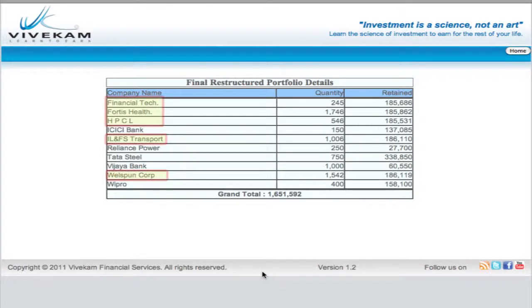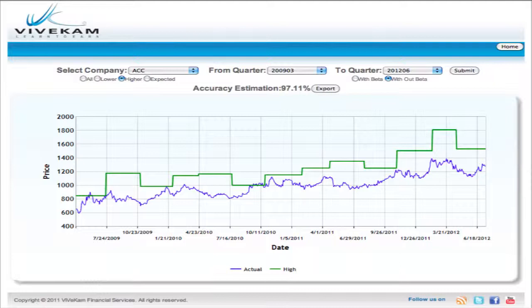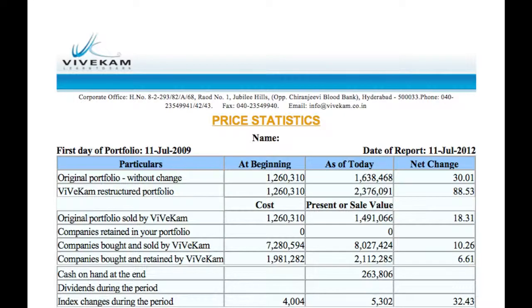Once poor stocks in your portfolio are identified, you can either sell them immediately or take help from Vivekam on when to sell. Poor stocks are sold by Vivekam when they are at 97% of their expected value. Other stocks in the portfolio will be suggested for sale when they reach 97% of the highest expected value. Vivekam's price service helps investors have their portfolio monitored regularly and be advised when the stocks reach their desired levels. Price will allow backtesting for earlier periods to demonstrate how effective it could have been in your case.